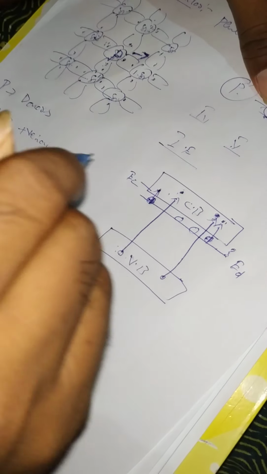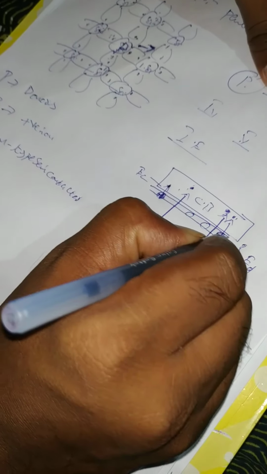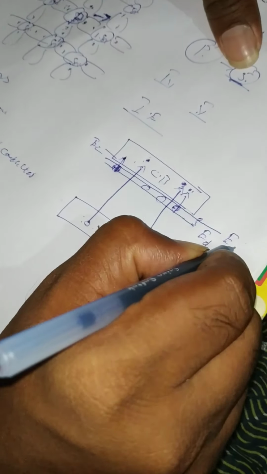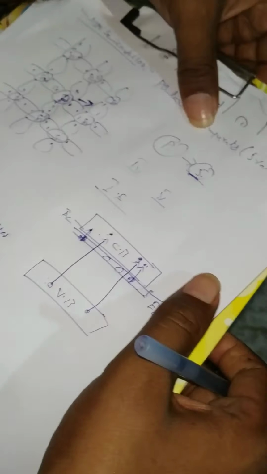Next, coming to the Fermi energy level. The Fermi energy level lies in the middle of the conduction band edge and the donor energy level. This is the Fermi energy level position. So briefly, once again I am discussing the n-type semiconductor.